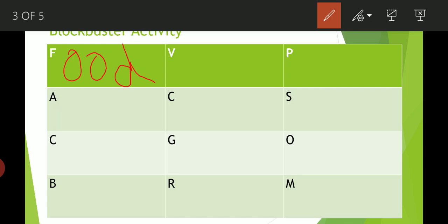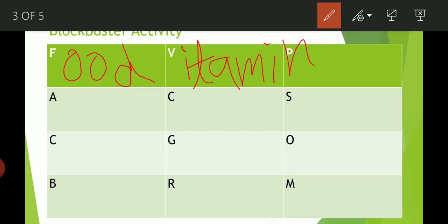Now come to the next question. Which nutrient helps us to fight against infections and diseases? Tell me, what is the right answer? And your answer should start with which letter? V letter. Tell me, what is the right answer? Right answer is vitamin. Vitamin is the right answer. Vitamin helps us to fight against infections and diseases, right?